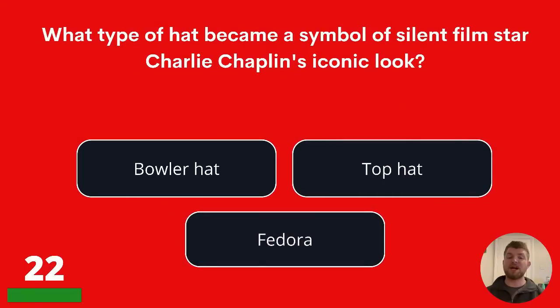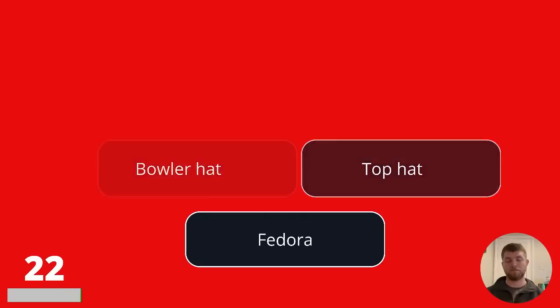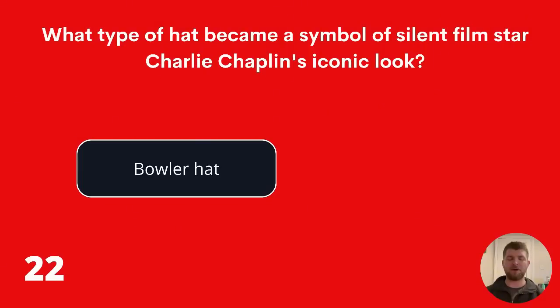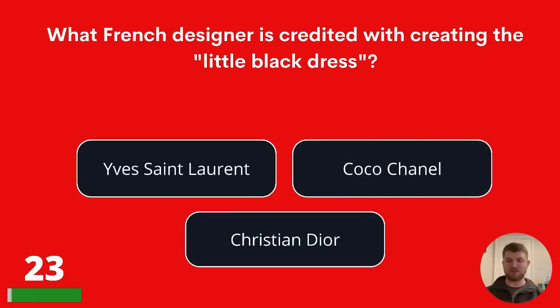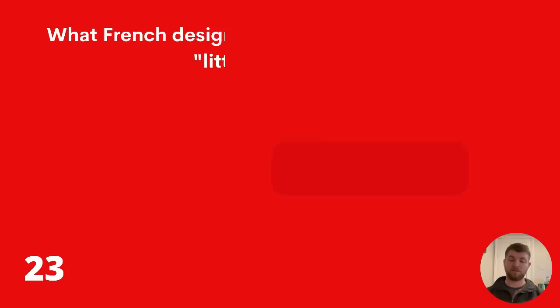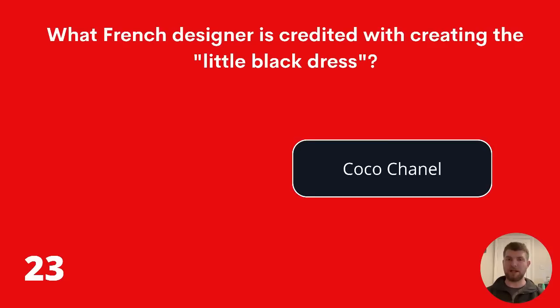22. What type of hat became a symbol of silent film star Charlie Chaplin's iconic look? Bowler hat, top hat, or a fedora? Charlie Chaplin was very well known for wearing a bowler hat. What French designer is credited with creating the little black dress? Yves Saint Laurent, Coco Chanel, or Christian Dior? The answer is Coco Chanel.